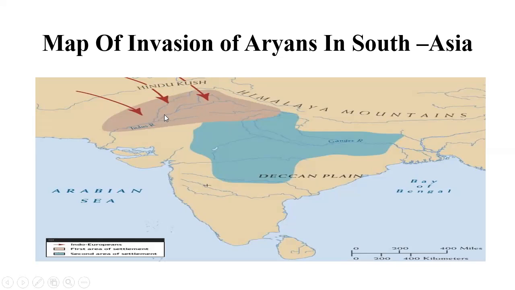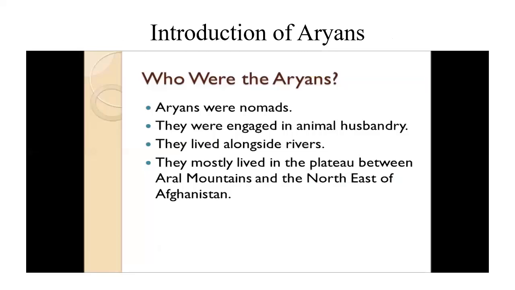And through there, you can see the river Indus is flowing here. They stayed near the river Indus, and their civilization was located over there. So you can see in this map the location of Aryans.